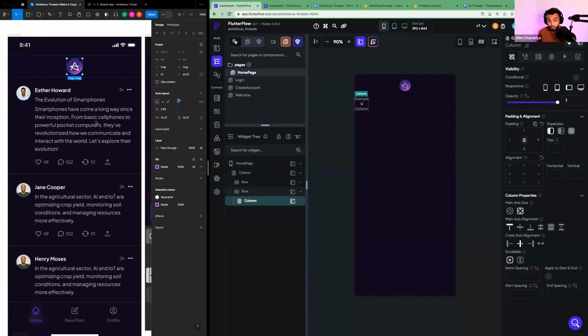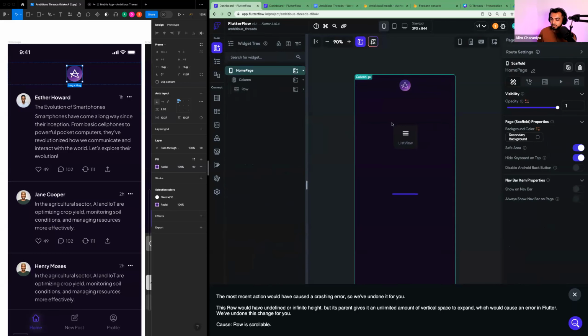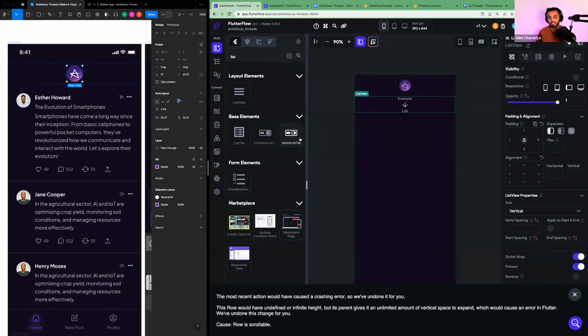Okay, so I made some mistakes. So instead of those two columns, let me backtrack a bit. Sorry about that, y'all. Instead of the column and the row, I actually want you to delete the column and delete the row. The only row you should have is the row for your icon. Then I want you to take a list view, grab it and drop it inside of your app pane. I apologize for the mistake, but here you go.